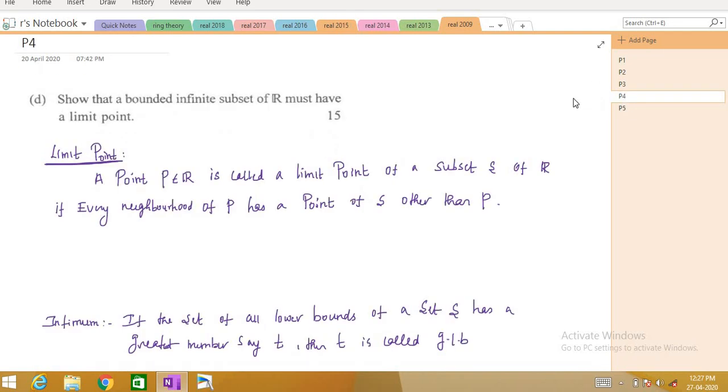This theorem is known as the Bolzano-Weierstrass theorem. It's a very important theorem. I recommend you watch this video very carefully and don't skip it, because this is a theorem. If you skip the video, you will miss some important points when I'm telling them, because we have to write the proof for this theorem, right? Writing a proof is an art, it is not that easy, and understanding a proof is also an art, so it is not that easy either.